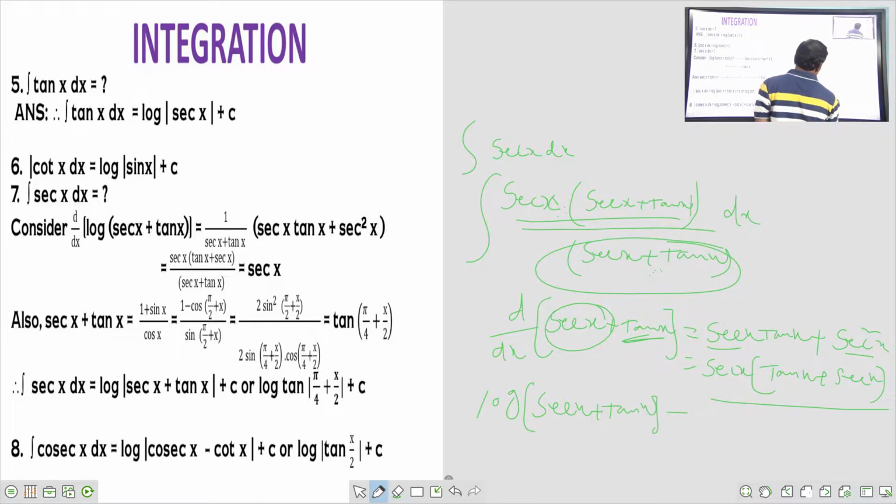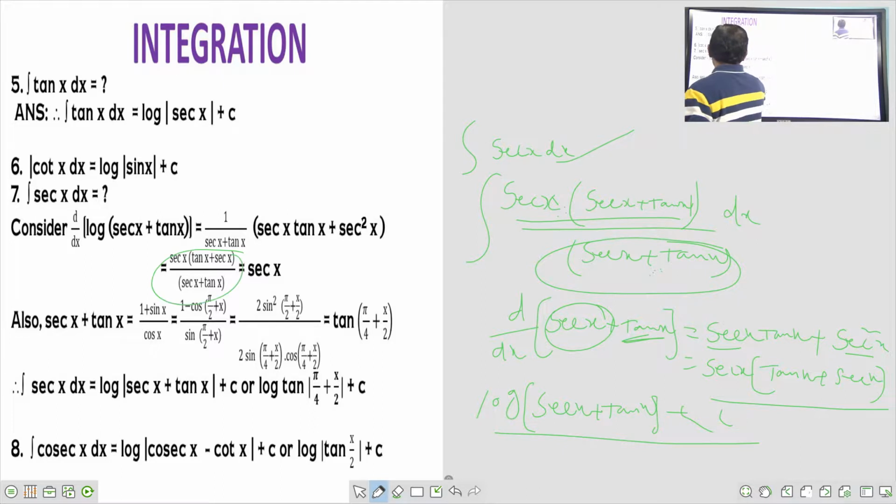So this is the answer for the integral of secant x. Integral of secant x is equal to, that's why you say, secant x multiply and divide with secant x plus tan x. Once again secant x tan x, this is secant x, secant square x. That's why log secant x plus tan x. So once again, what are they saying here?